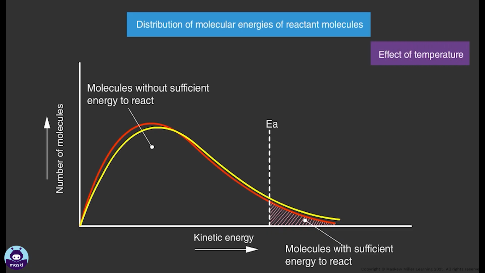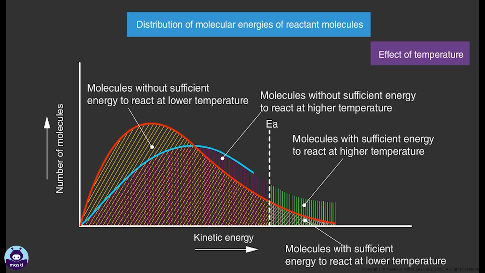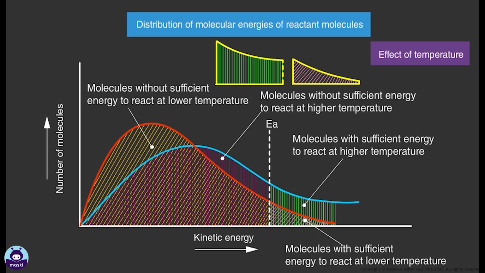When the temperature is increased, the kinetic energy of all molecules increases. Observe that the peak of the graph has shifted to the right. That is, a large number of molecules have high kinetic energy. The number of molecules that have kinetic energy greater than or equal to the activation energy of the reaction increases dramatically. This results in more number of effective collisions, which increases the rate of reaction.